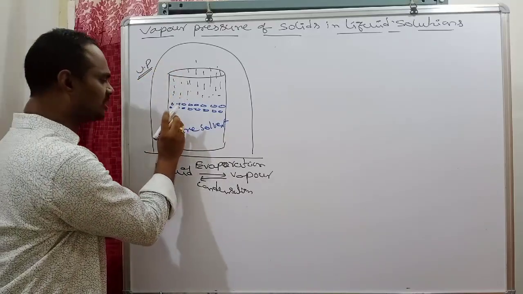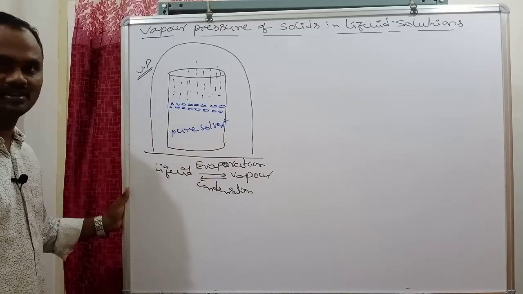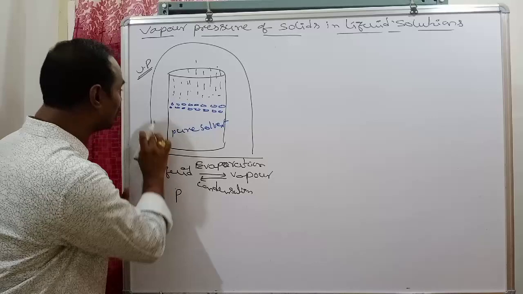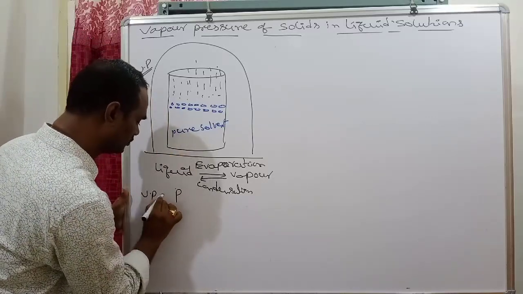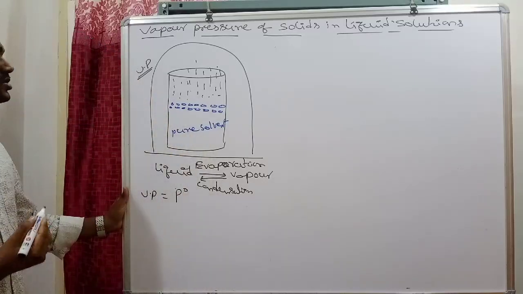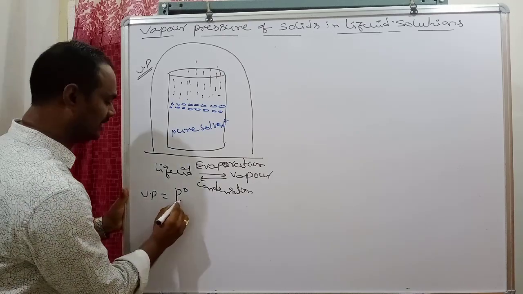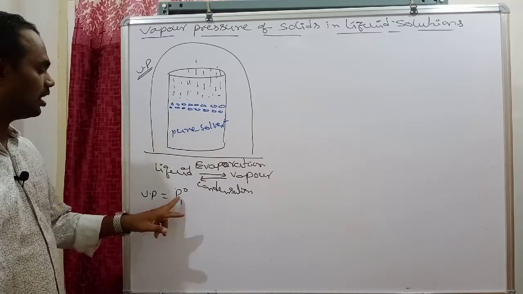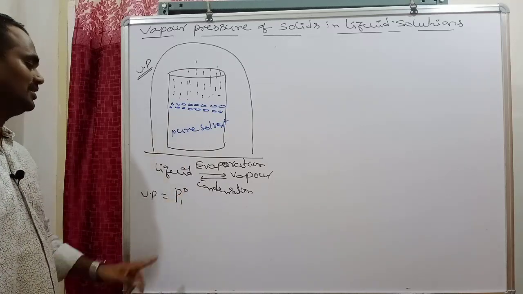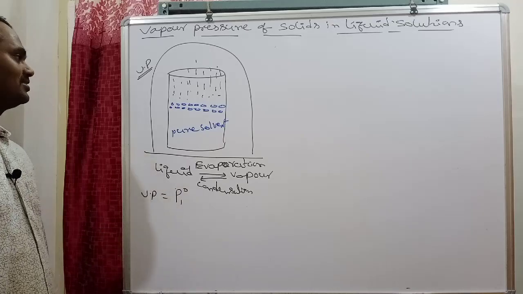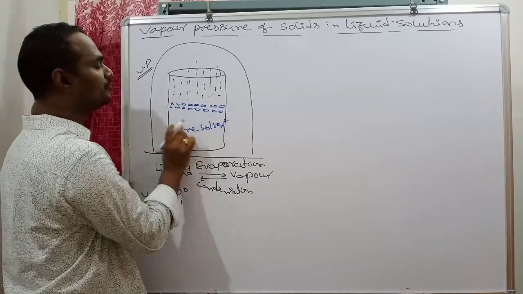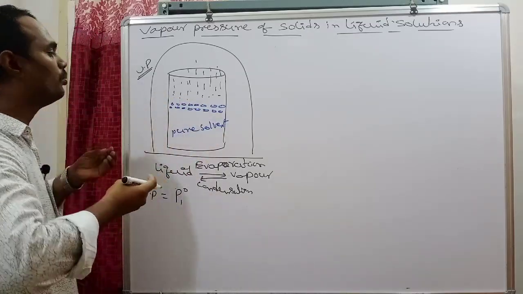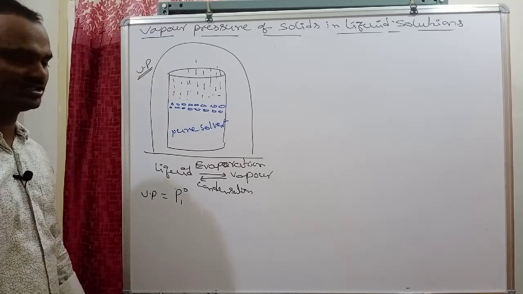Suppose here we have taken only pure solvent. For pure solvent, the vapor pressure we denote with P naught. Solvent we can denote with 1 or A, so pure solvent vapor pressure is P1 naught, where the naught indicates pure substance. Generally, on the surface only pure solvent molecules are present, so more molecules try to escape into the surroundings.